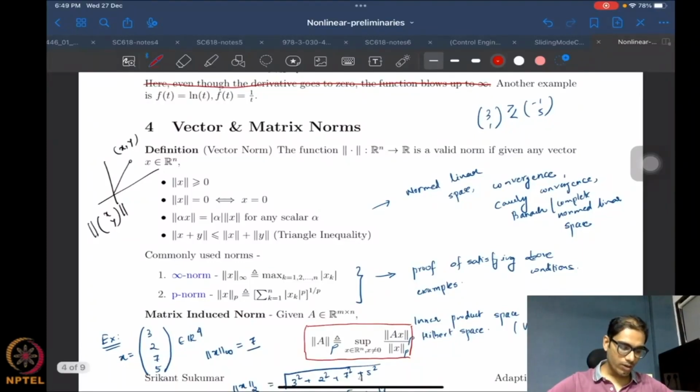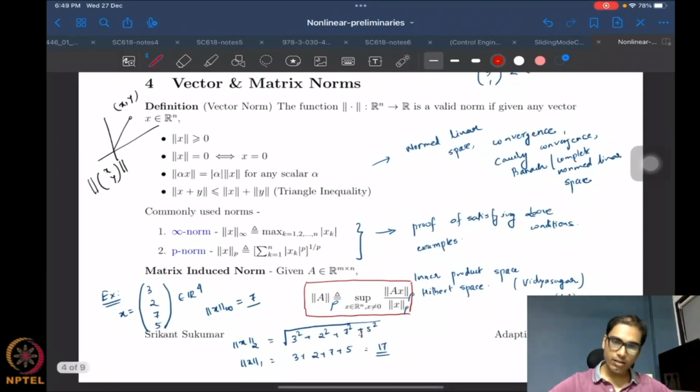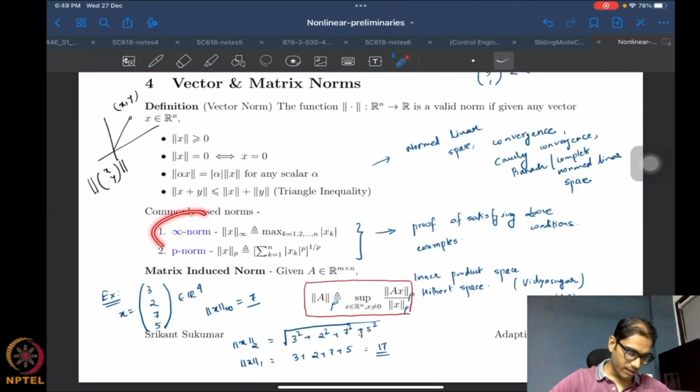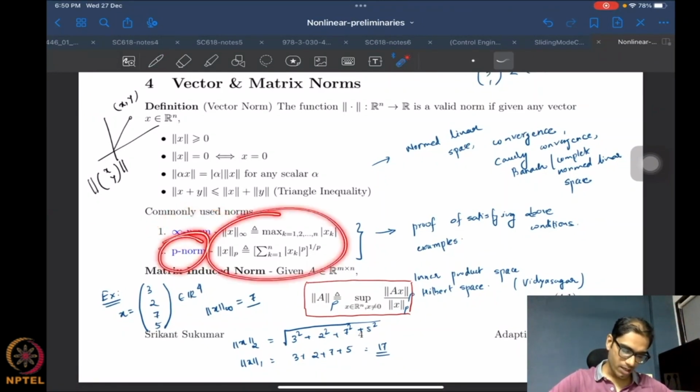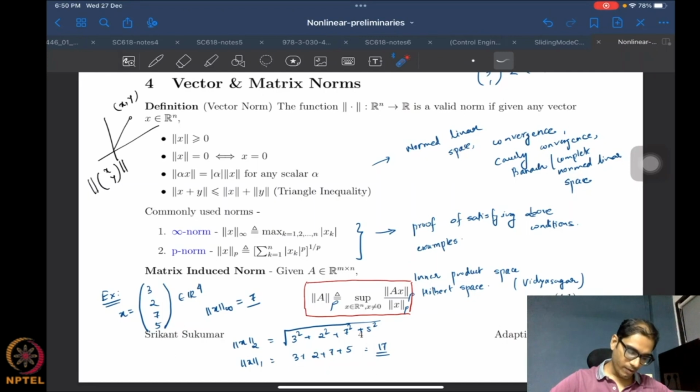And then we moved on to some preliminary material on vector and matrix norms. Obviously we started with the vector norms. So if you have a fixed vector, then you can define the infinity norm or any p norm in this way. And using these vector norms, we can in fact graduate over to matrix induced norms as well. So the matrix induced norm is defined using the supremum and the vector norms, right?